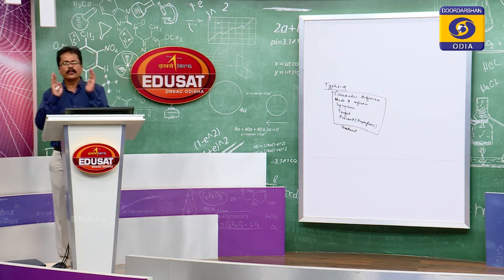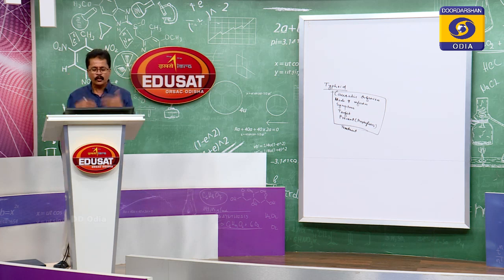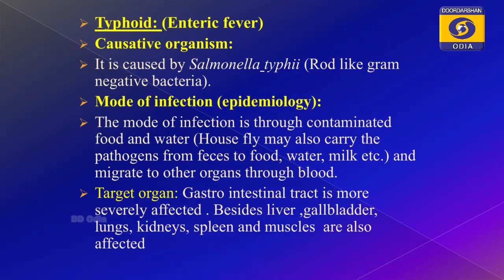Whenever we are learning, you should be clear about these things. Then which other parts can be affected by this disease? The gallbladder may be infected, the kidney may be infected, the lungs may be infected. All these parts can be infected, clear. When the infection is there, what are the symptoms?